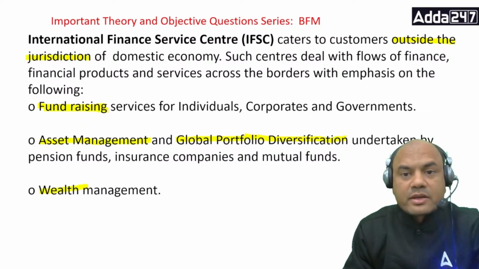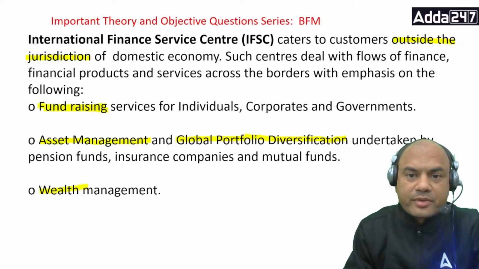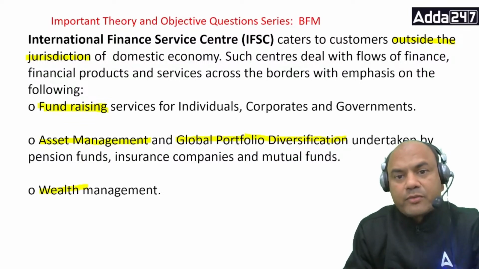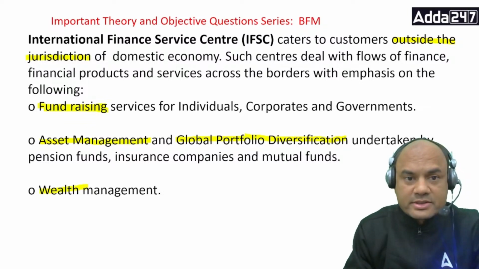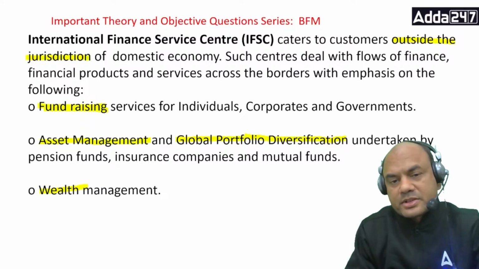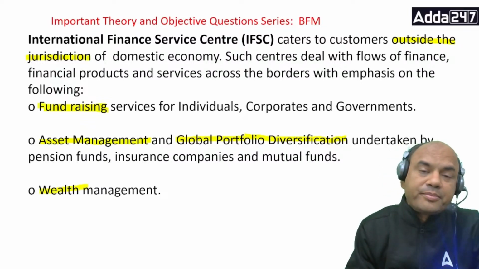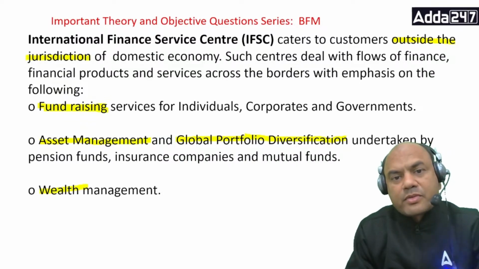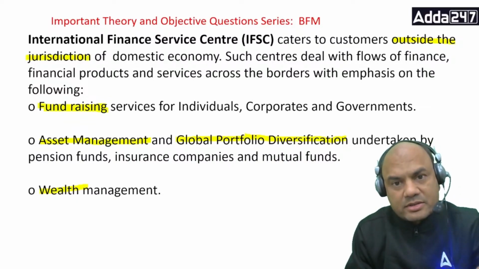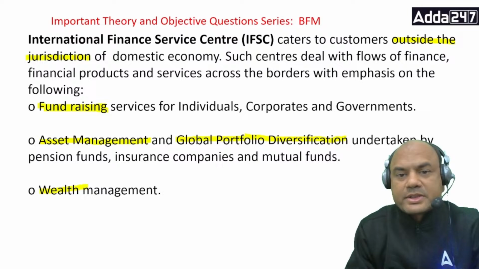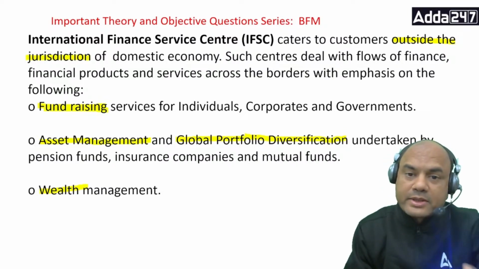Such a center deals with the flow of financial products and services across the borders, with the emphasis on the following. So what is the basic purpose of this IFSC? Emphasis means focus. Focus on which point? Flow of finance, financial products, service providers. What do you mean by flow of finance? Flow of money. All the money which was coming from outside countries will be stacked in this IFSC. So money will flow from IFSC centers now.